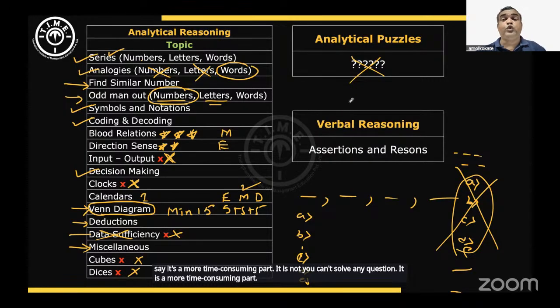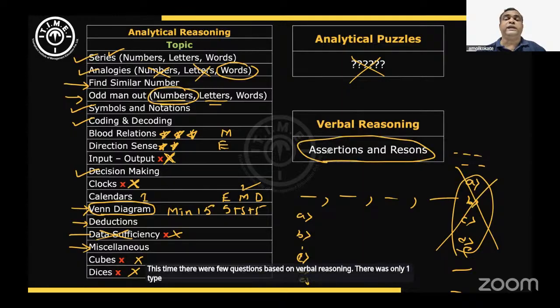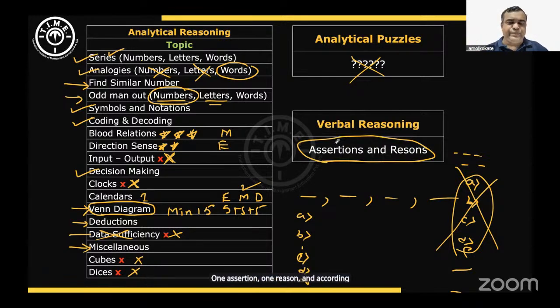This time there were few questions based on verbal reasoning. There was only one type, assertions and reasons. Approximately 5 questions were based on that, and all 5 were easy in nature. You have to read those two, one assertion and one reason, and accordingly answer the question. So I'll say overall difficulty moderate, excluding the two sets of Venn diagram.